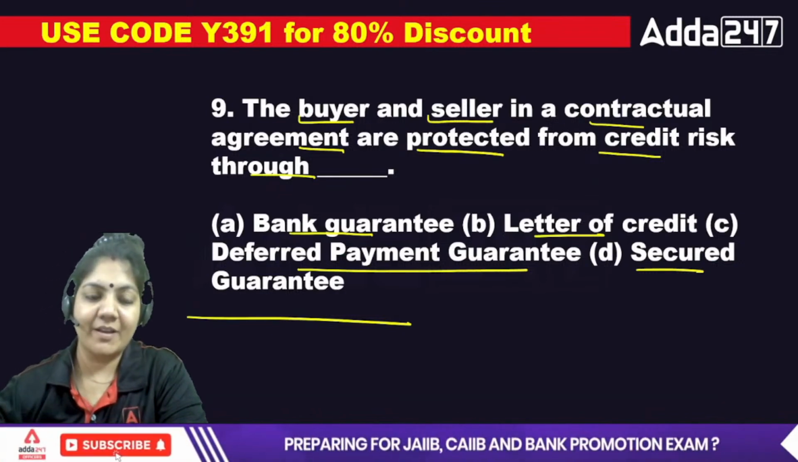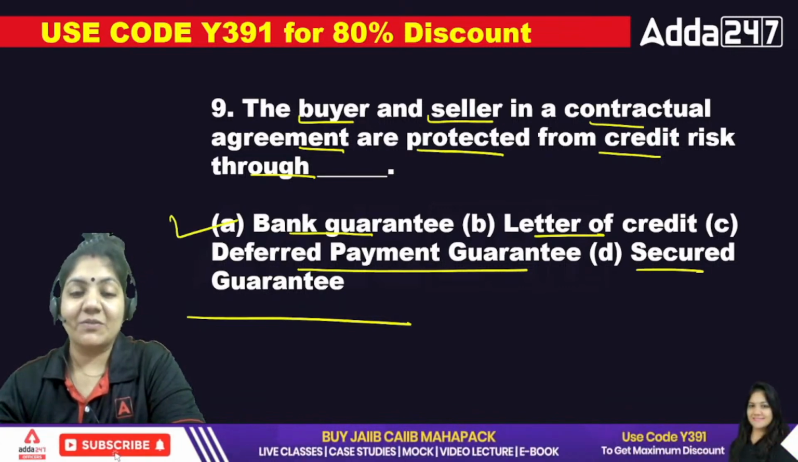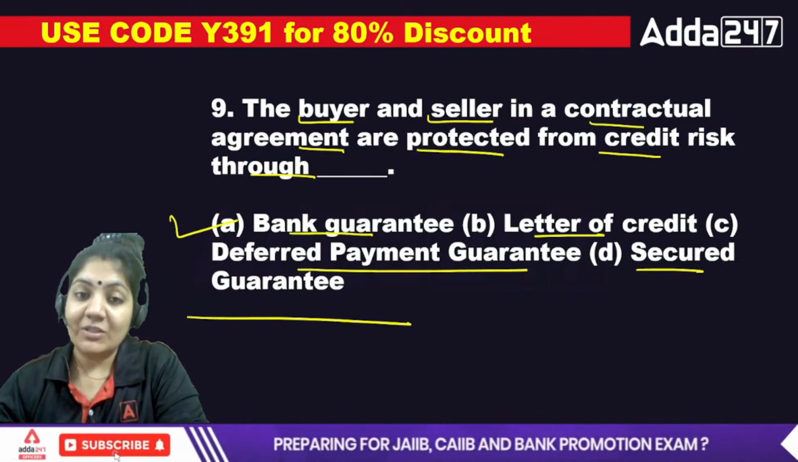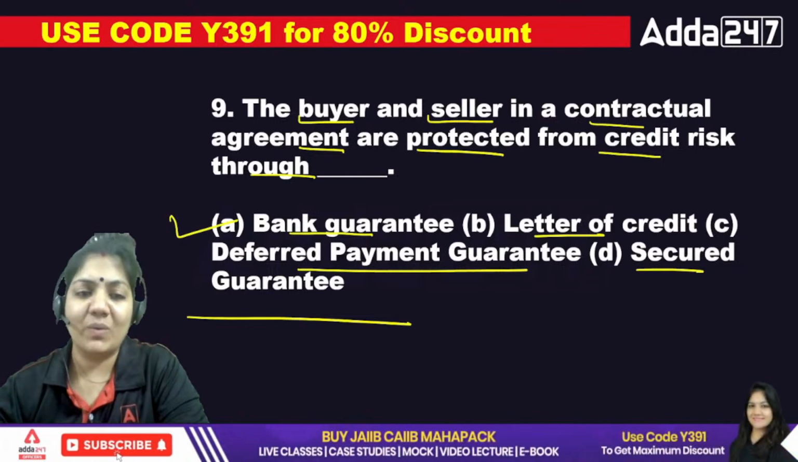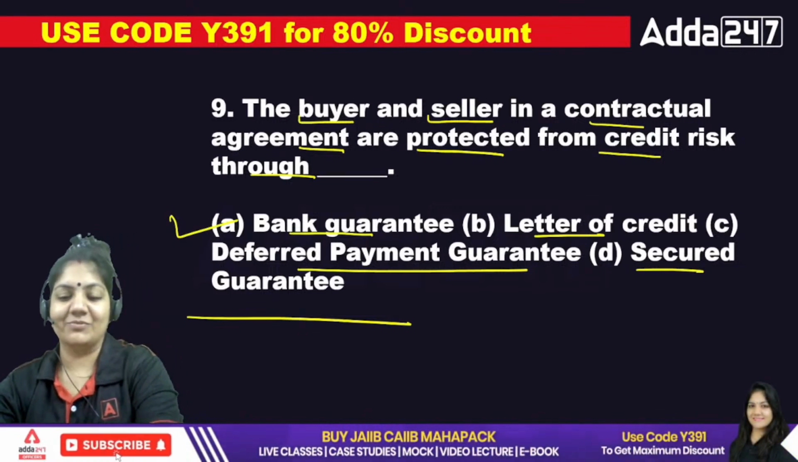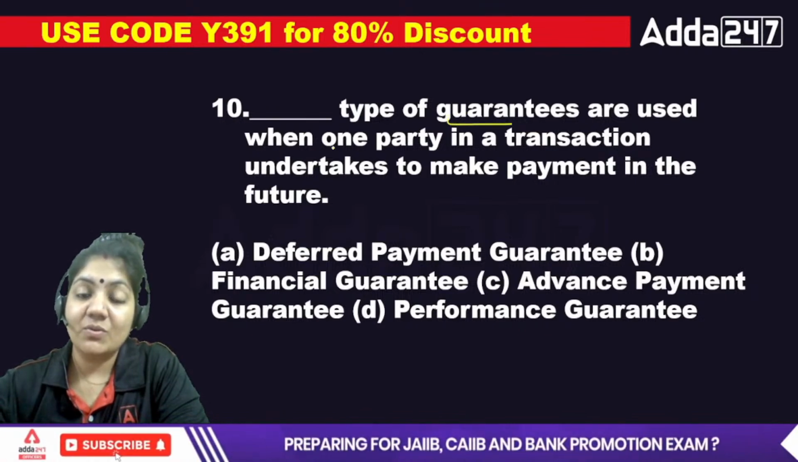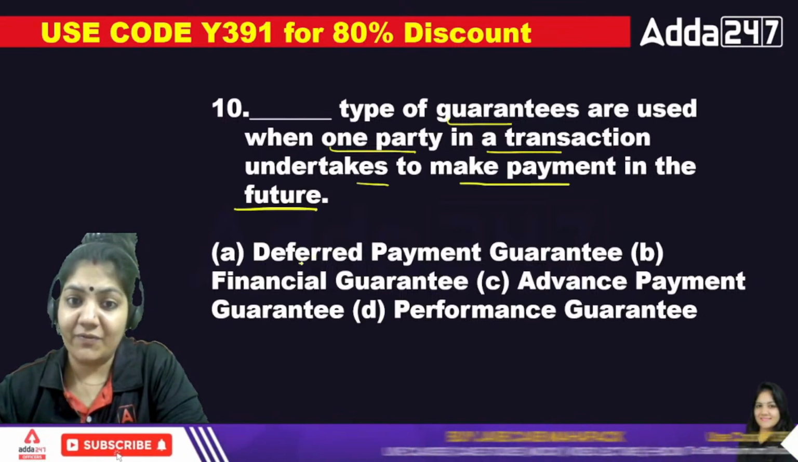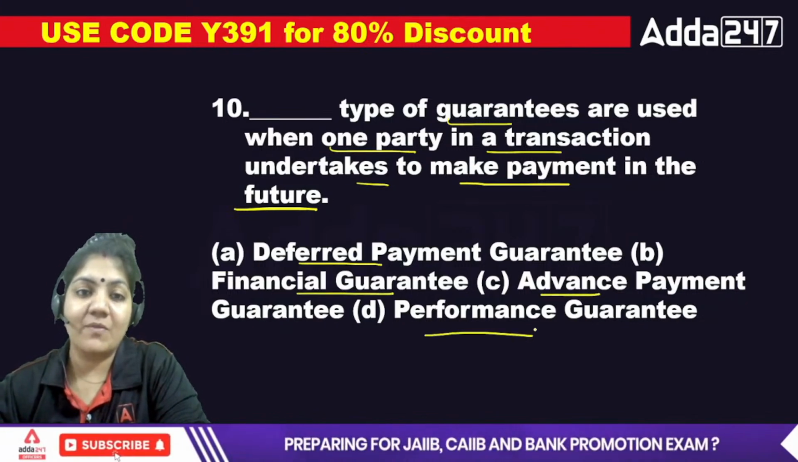So here for the ninth one, the exact answer is again bank guarantee. Just see the types of question that they are asking. But the format, if you know the concept, you can always do the question in any way. Okay, that's cool. Next, the dash type of guarantee are used when one party in a transaction undertakes to make payment in the future. Deferred payment, financial guarantee, advance payment, and performance guarantee.